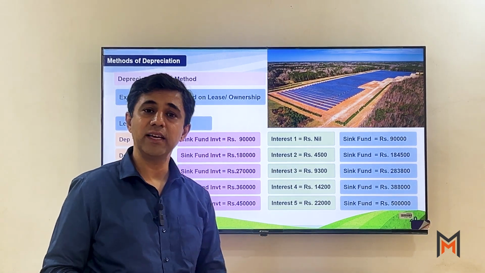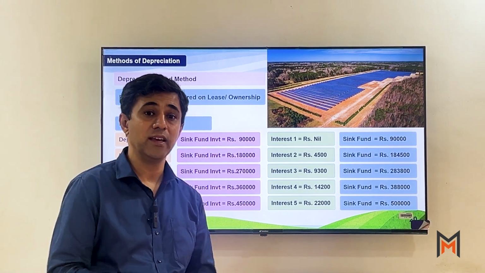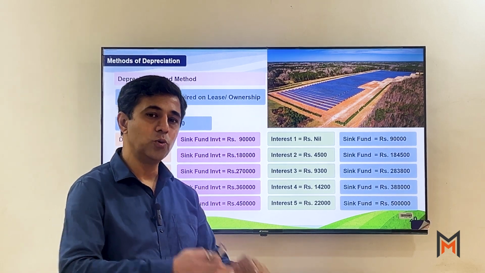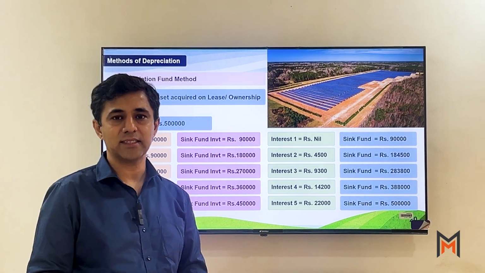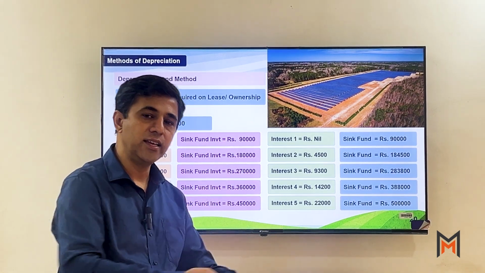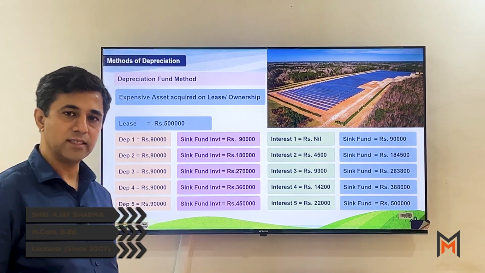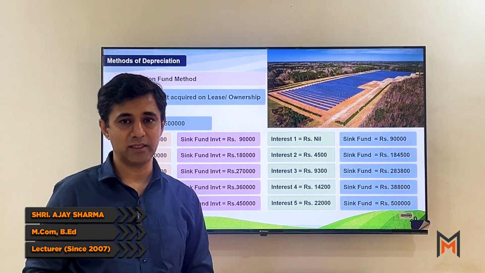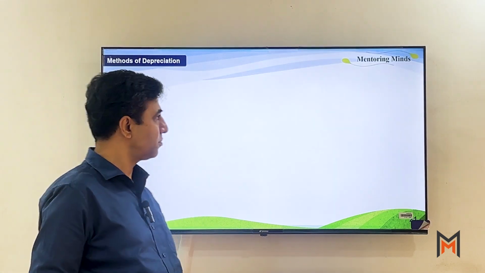So what you find, by this way we are going to create a fund in such a way that the interest component helps us to get the value of the asset, so that we can replace that asset or we can increase our lease for a further period because of these funds. So such type of method is called the depreciation fund method. I hope you understood both the methods.